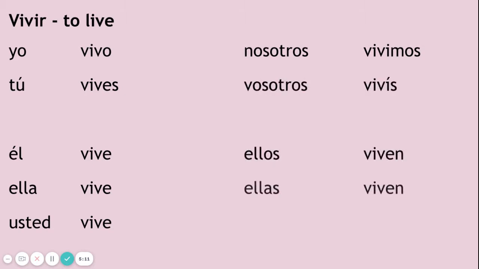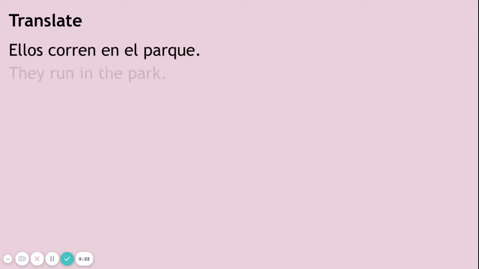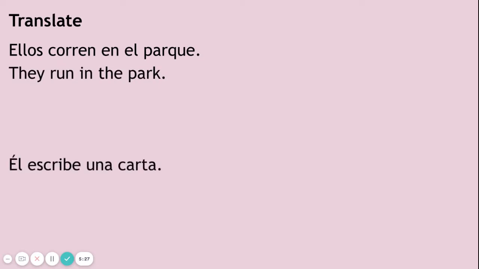So if we were going to conjugate vivir: vivo, tú vives, él vive, ella vive, usted vive. Nosotros vivimos, vosotros vivís, ellos viven, ellas viven, ustedes viven. Ellos corren en el parque. They run in the park. Él escribe una carta. He writes a letter.